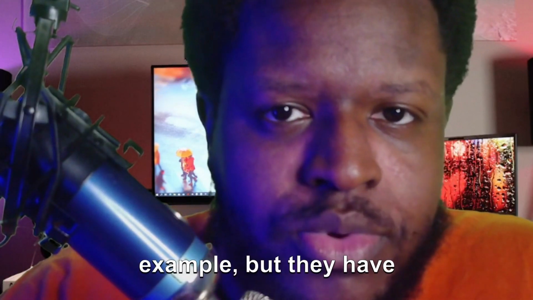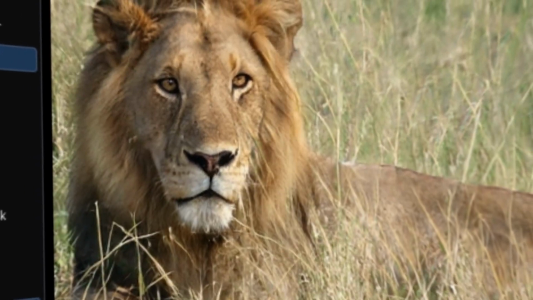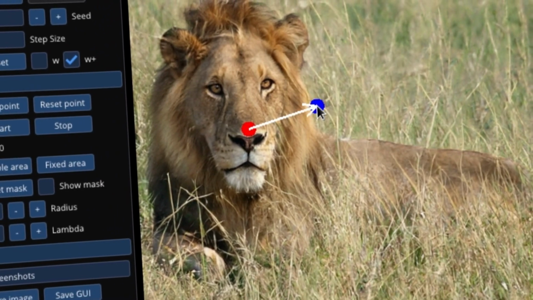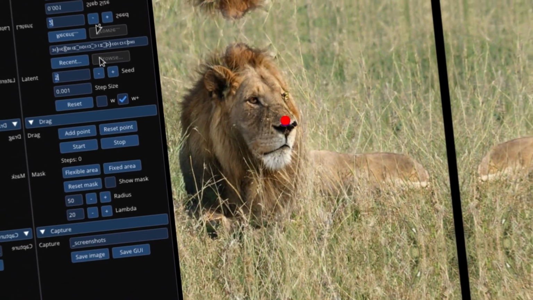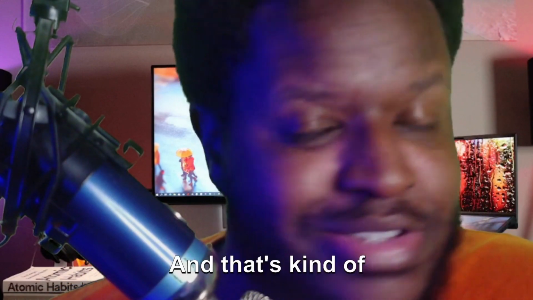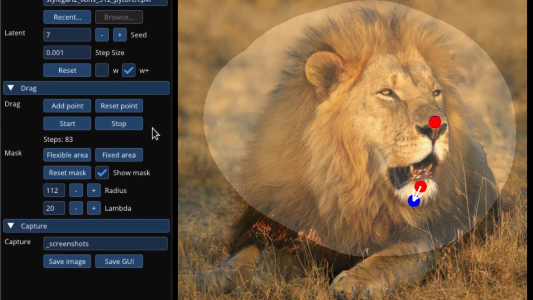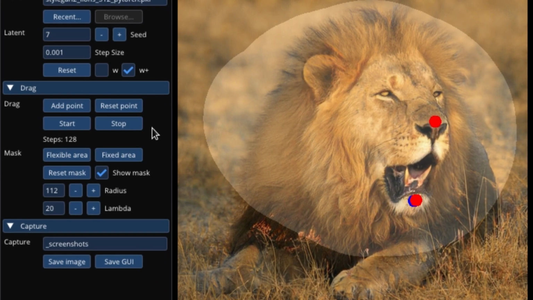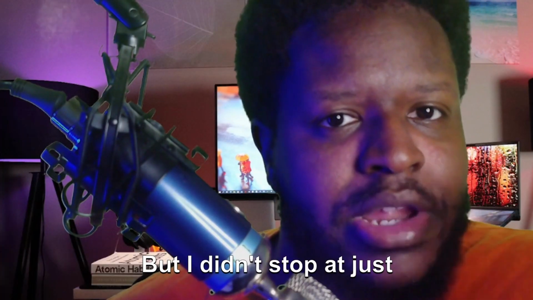That was just one example, but they have many more. They actually have some with animals. As you see with this lion, it was just sitting here, but you can change its face from one position to the next, looking left to right, in just a few clicks. That's not all. You can also make this lion open its mouth. It's kind of scary, but you can make it open its mouth as if it's roaring or about to eat something in just a couple clicks. This is so powerful, and this generative adversarial network and the things it can do are getting kind of scary.